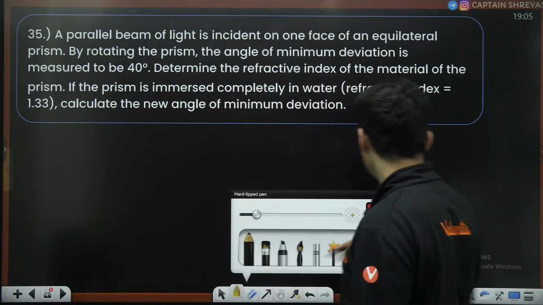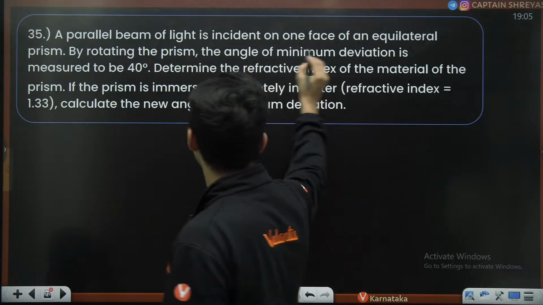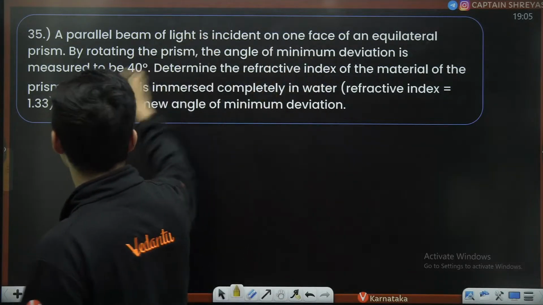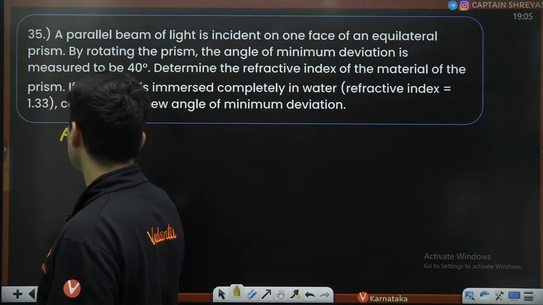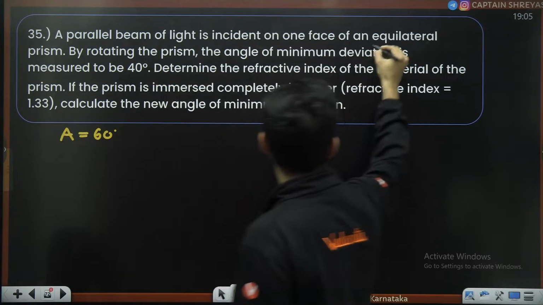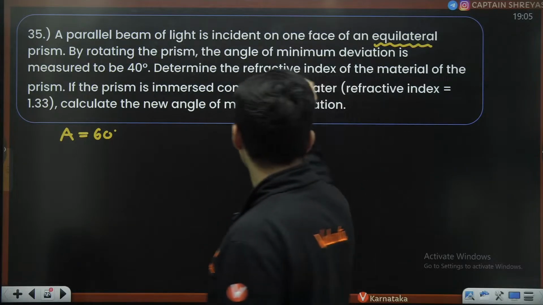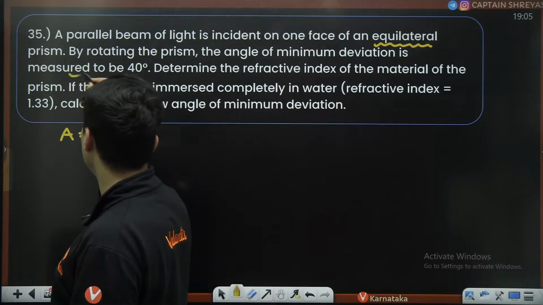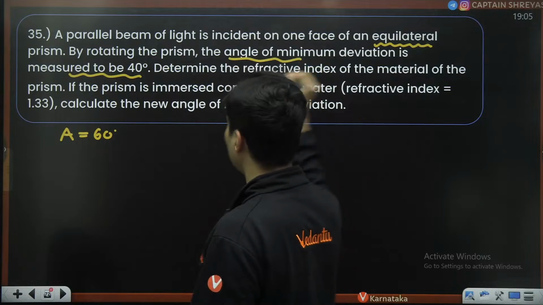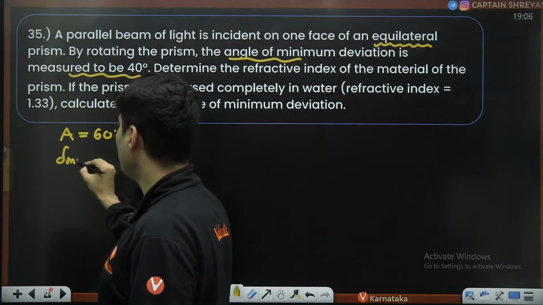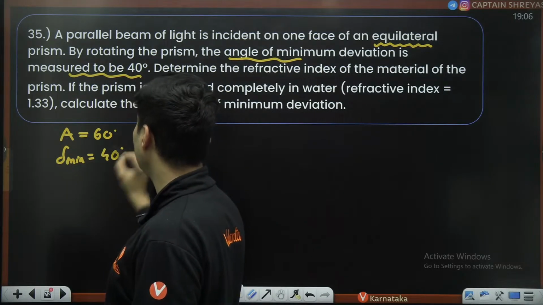See, first thing is very simple. The parallel beam of light is incident on an equilateral prism. That means the angle of prism is 60 degrees, because it is mentioned equilateral prism. All angles will be 60 degrees. The angle of minimum deviation is measured to be 40 degrees. So delta minimum is basically 40 degrees.